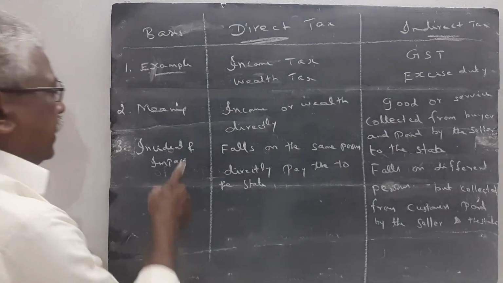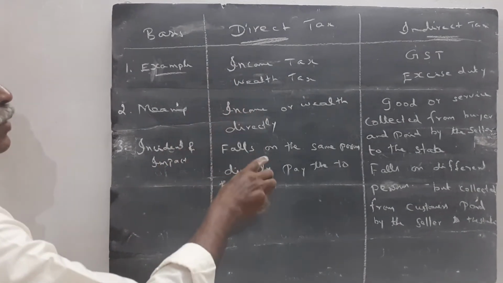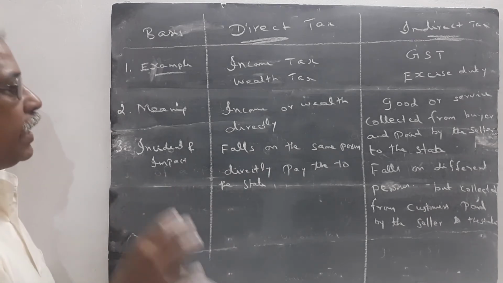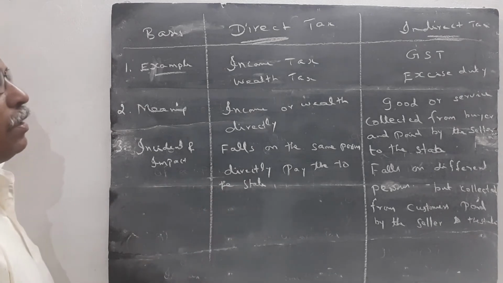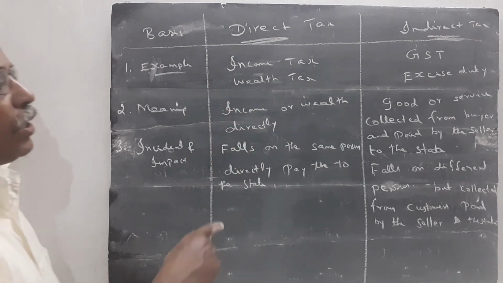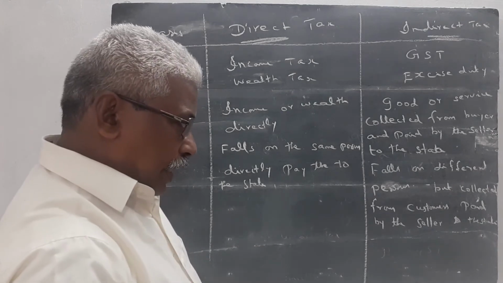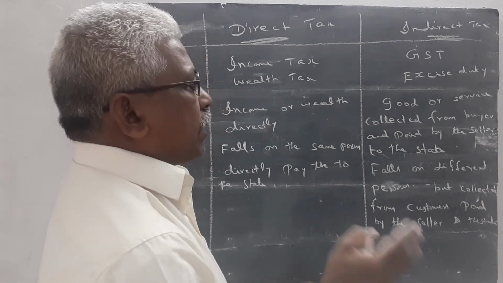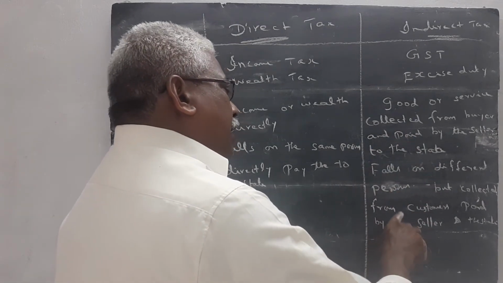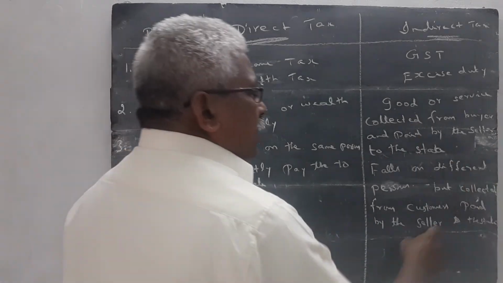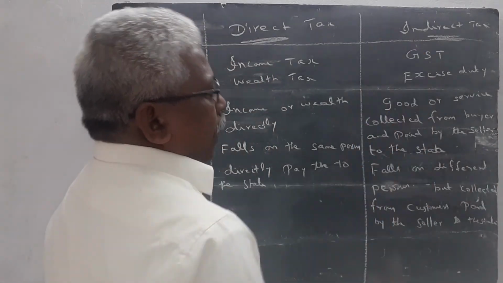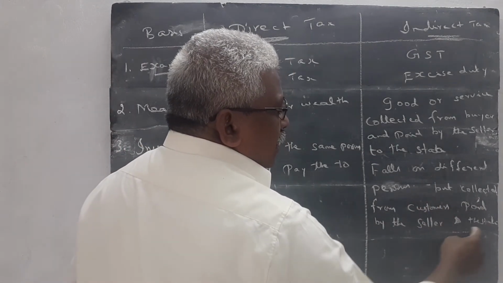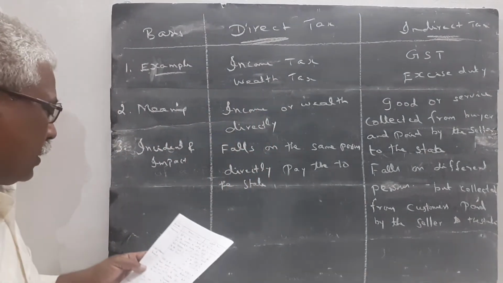Once again I explain. Incidence and impact. Direct tax falls on the same person, the person who earned the income, and they directly pay the amount to the state. But indirect tax falls on a different person, though it is collected from the customer. The amount is collected from the customer by the seller, and the seller pays it to the state. Through the seller only this tax is paid. Then three points are completed.